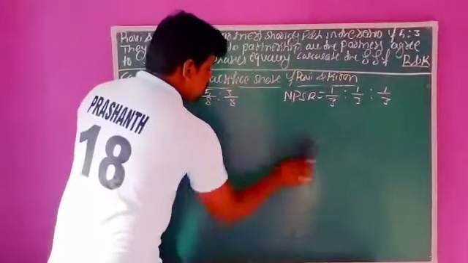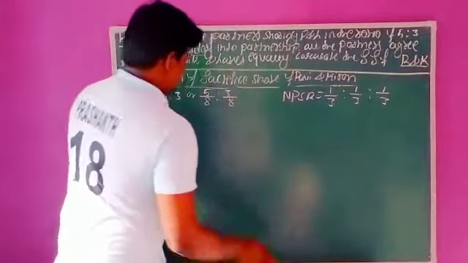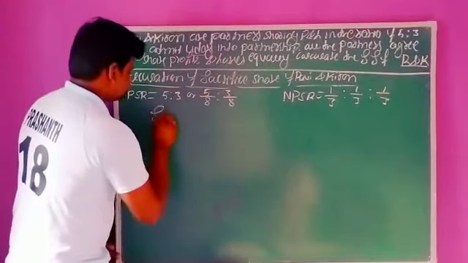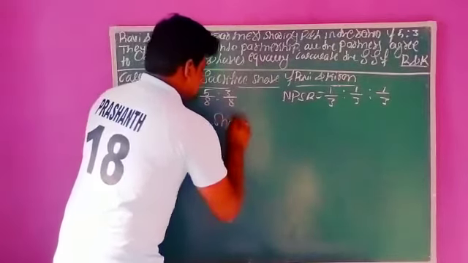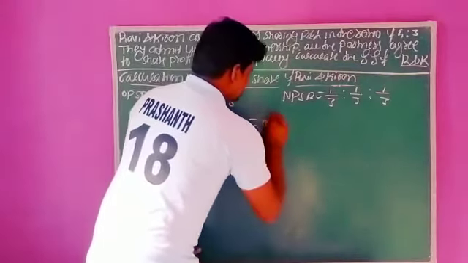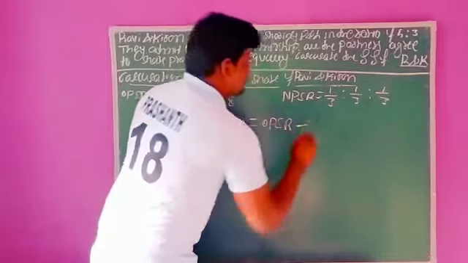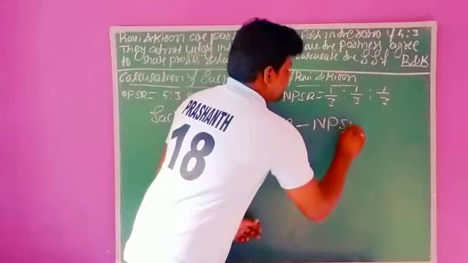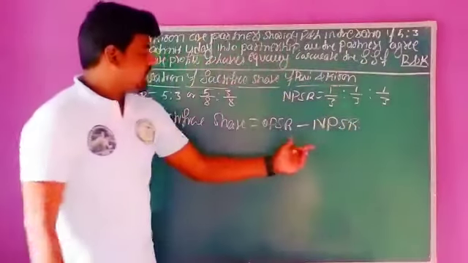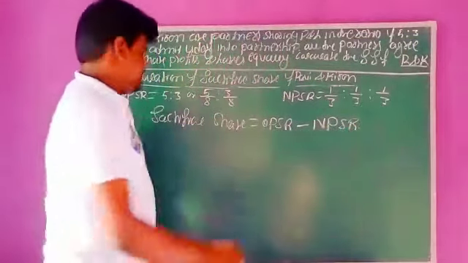Now we need to apply the formula. The formula: sacrifice share equals old profit sharing ratio minus new profit sharing ratio. It is also called old share minus new share.